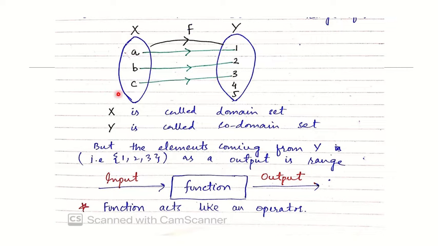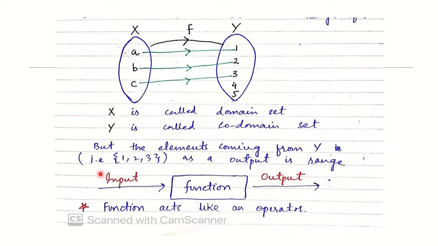So this complete set X is called the domain set, this set Y is called the codomain set, and the elements that we get against A, B and C, which are 1, 2, 3, are called the range of the function.